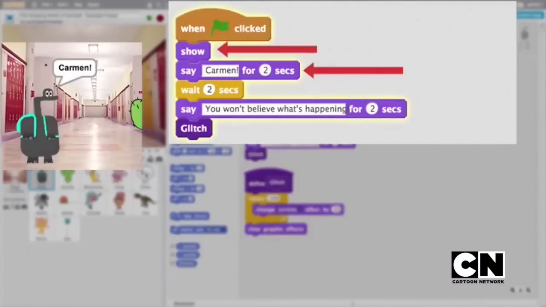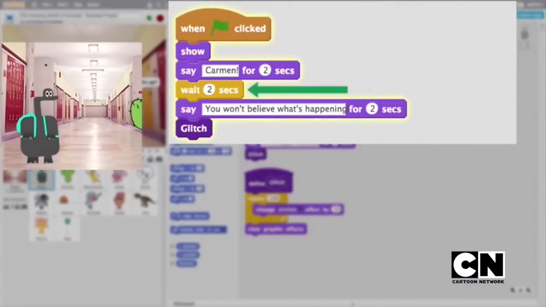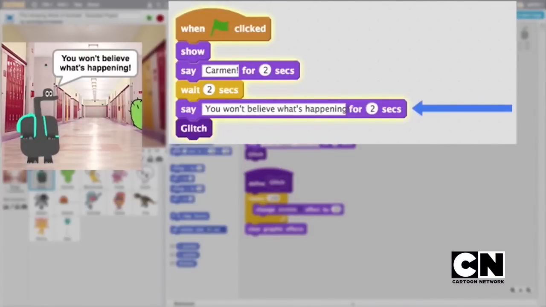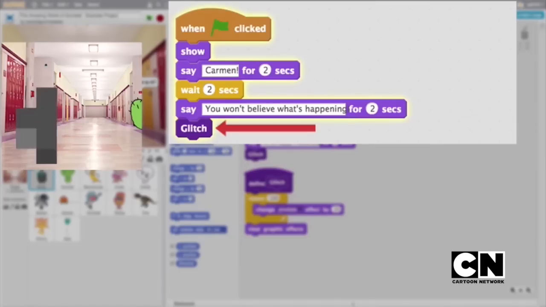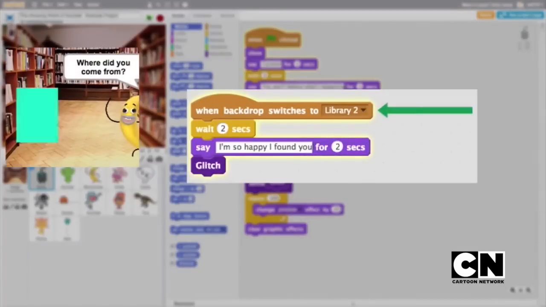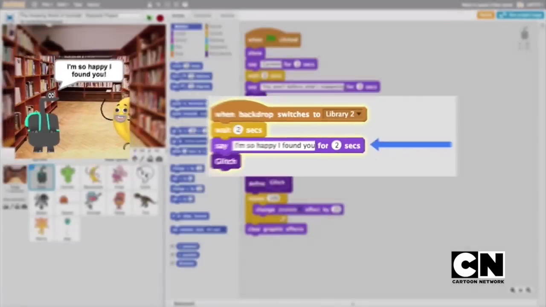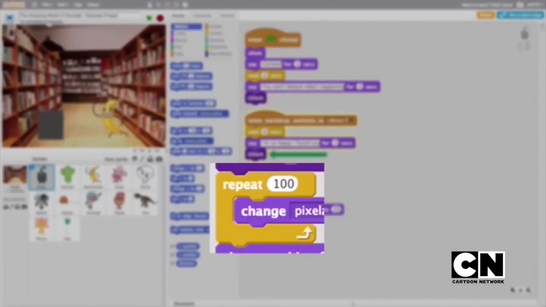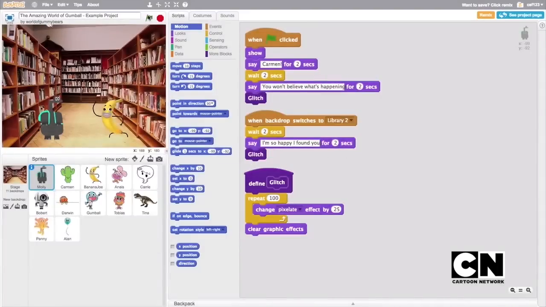Computers run code in a sequence or order. It is up to you to decide the sequence in which your code will run to tell your story. Many computer programs run parts of the code more than once. To repeat code, computer scientists use loops. You will use loops to create a glitch that affects the characters in your story.